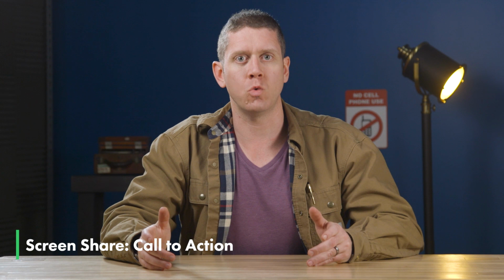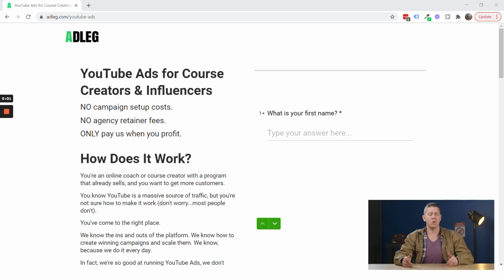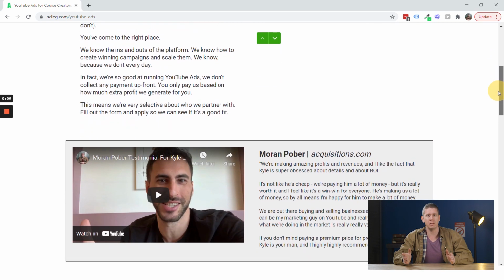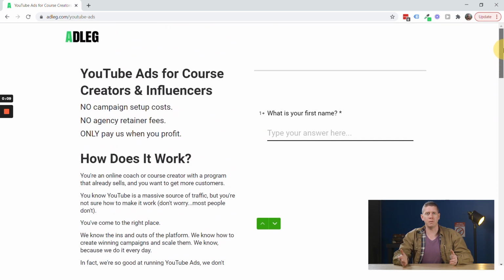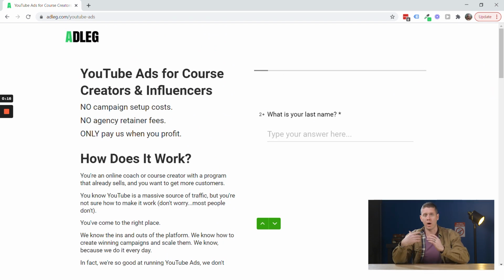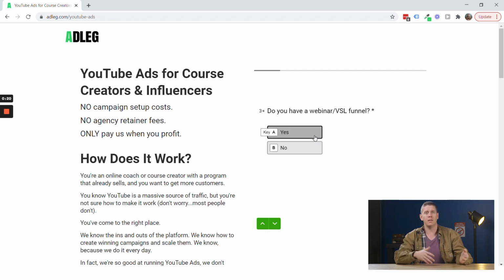One type of screen share, which I think deserves its own tactic, so this is tactic 12, is to do a screen share call to action. This is where you would actually show people the landing page they are going to be landing on, so they know what to do when they get there. This may sound silly, but if you actually show people the website they're about to go to, and you show them on that page where they're going to be filling in their information and what they're going to be clicking on, this can actually have a positive effect on the results.